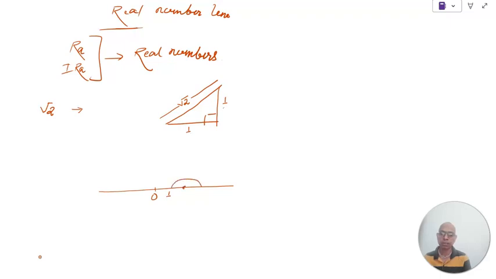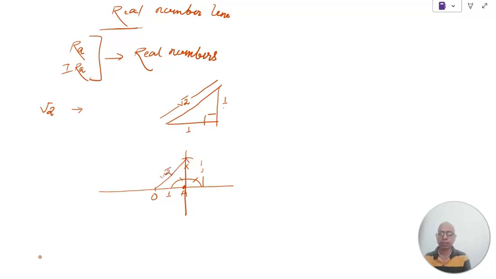Let's consider this point as A. I hope you all know how to draw a perpendicular at a particular point. We have drawn a perpendicular. Now we will cut an arc of this same length, like this to this. So this is also nothing but 1 unit. If you join them, the length of this is root 2.